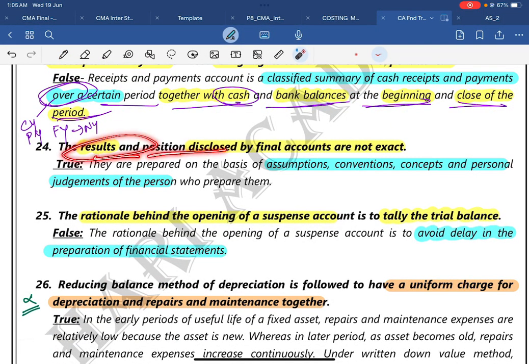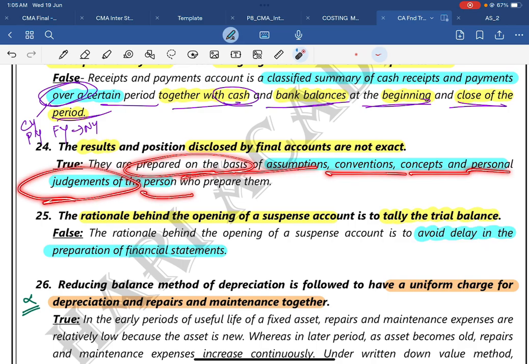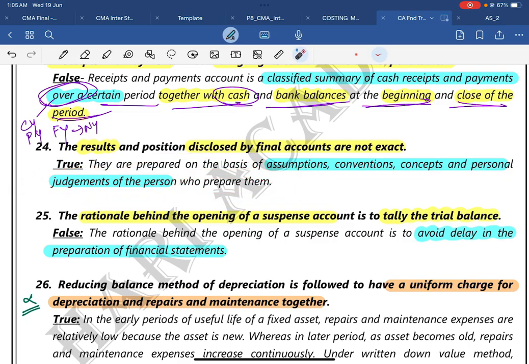Then 24: the results and the positions disclosed by the final accounts are not exact. Definitely true. Whatever the results and positions are, there will be personal bias, because the perspective of one accountant can easily differ from another accountant. So they are prepared on the basis of assumptions, conventions, concepts, and the personal judgments of the persons who prepared them. So it will not be exact, not everything will be correct. There will be some miscommunications, miscalculations, errors and mistakes.